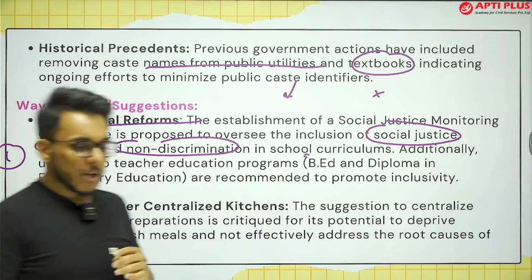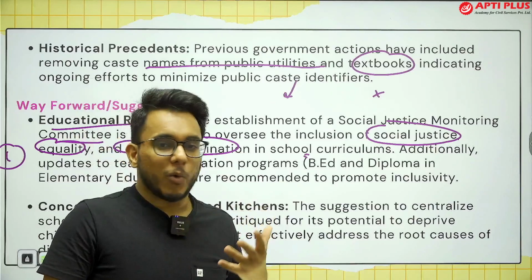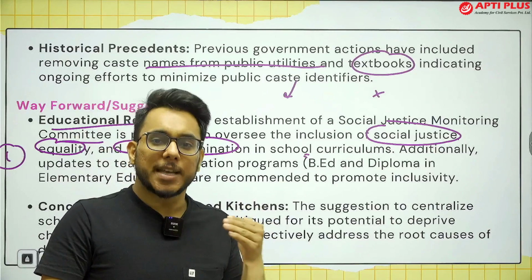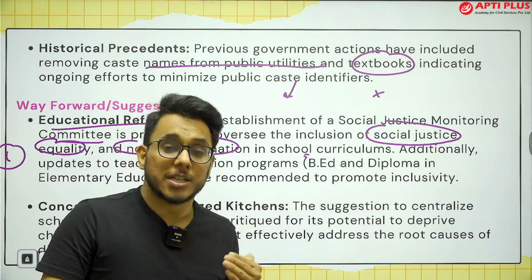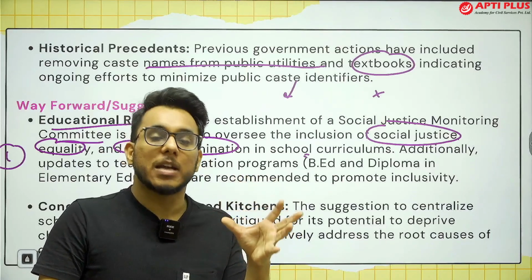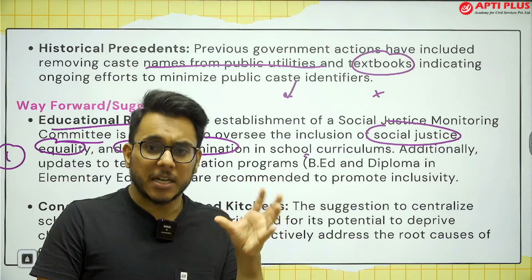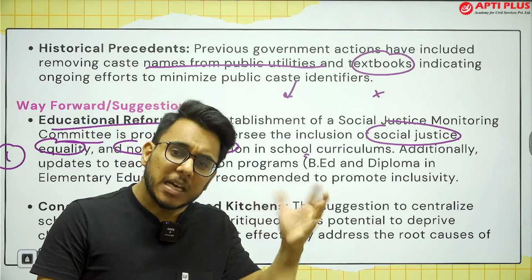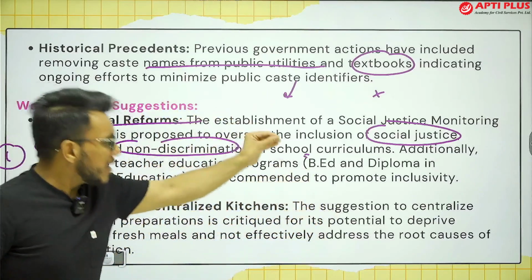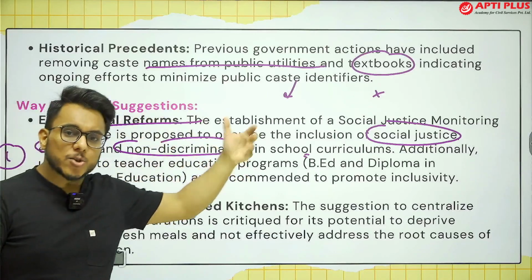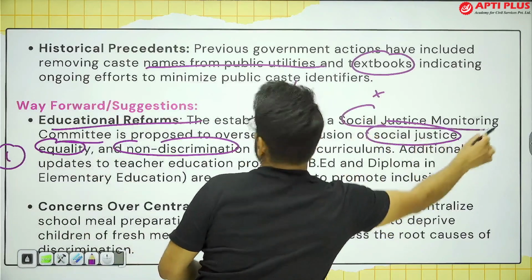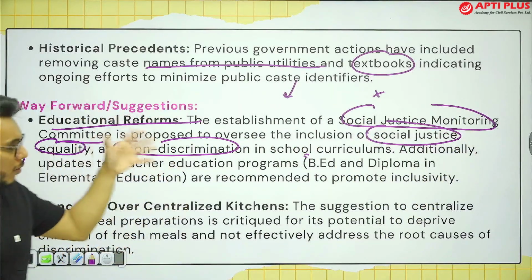So there is this technique of "catch them young". What is this catch them young methodology? It is provided that if any sociological, mental, or psychological change is to be brought in children, then that change should be executed at a young age, because at a young age the neuroplasticity in children is such that they can learn and adapt to anything. Later, they might not be able to adapt. Therefore, social justice, equality, and non-discrimination should be included in the school curriculum as early as possible, and here the Social Justice Monitoring Committee will oversee this.